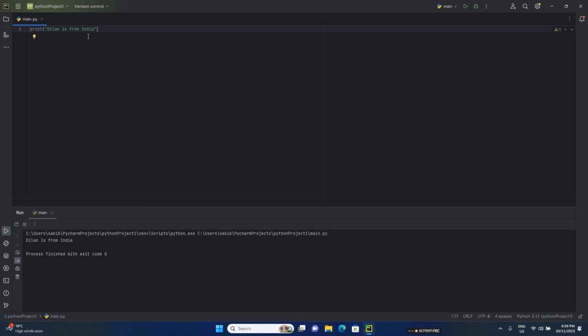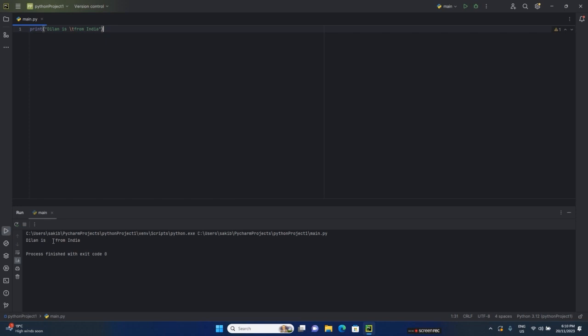Now there are total 4 types of backslash character. The first one is backslash T. Now see at the terminal that Dylan is, then there is a gap of tab. Like when we use tab in our paragraph, this amount of gap is created.